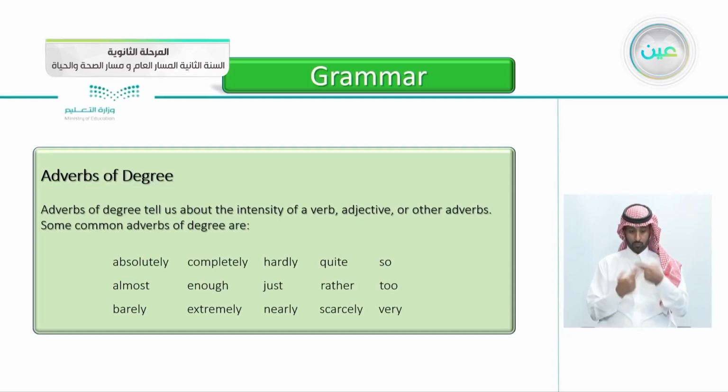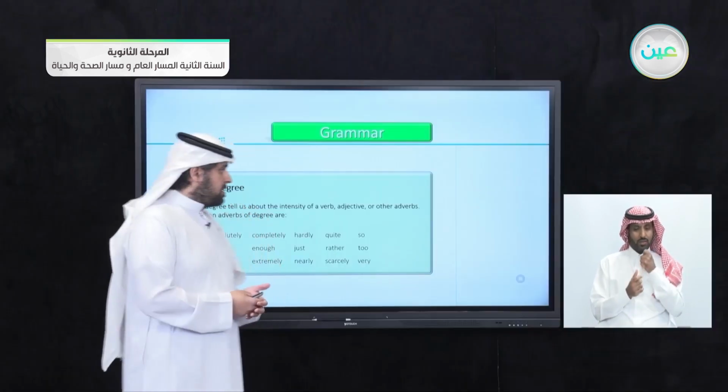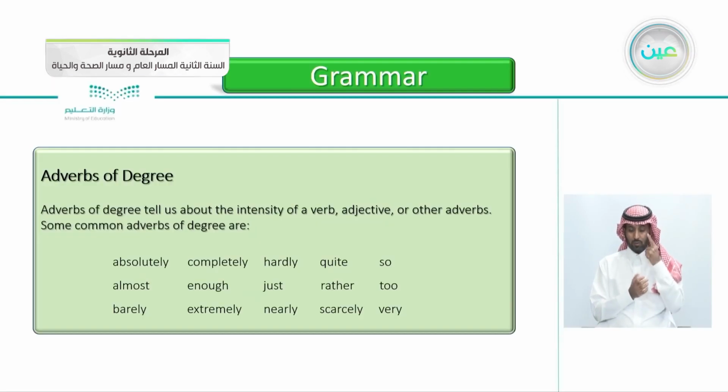So beginning here, the grammar with the adverbs of degree. Adverbs of degree tell us about the intensity of a verb, adjective, or other adverbs. The intensity, how strong is the adjective? Some common adverbs of degree are absolutely, almost, barely, completely, enough. We'll be talking about the word enough later. Extremely, hardly, just, nearly, quite, rather, scarcely, so, too, and very. So again, the adverbs of degree show the intensity of a verb or an adjective.